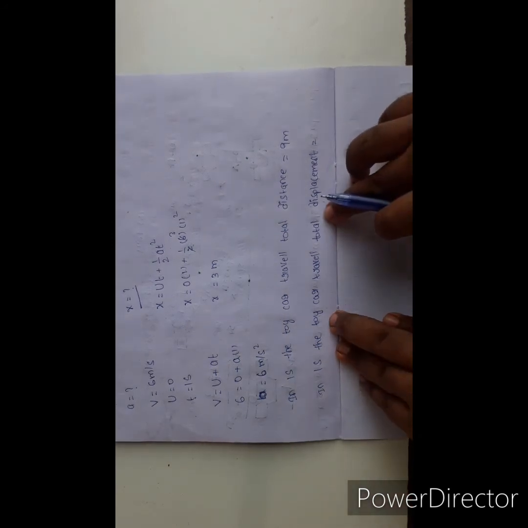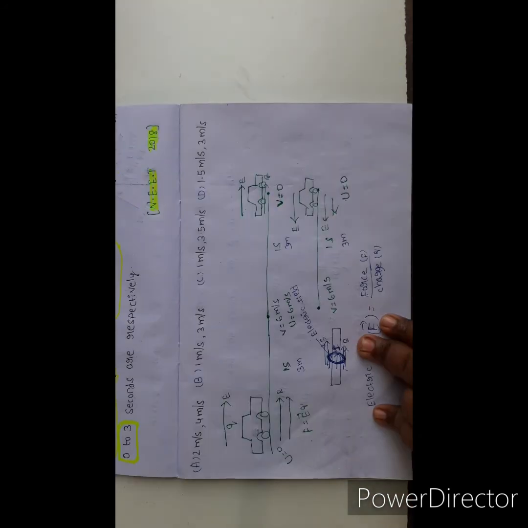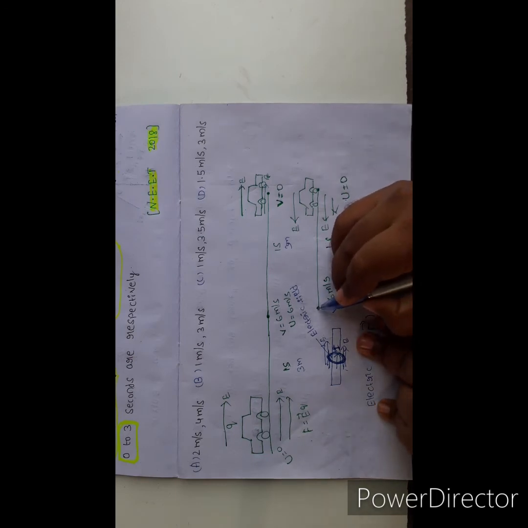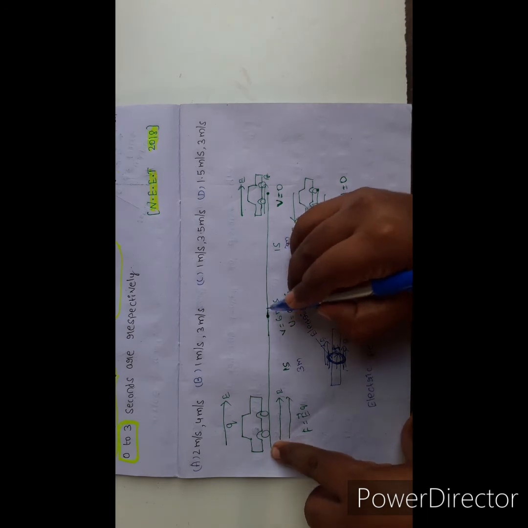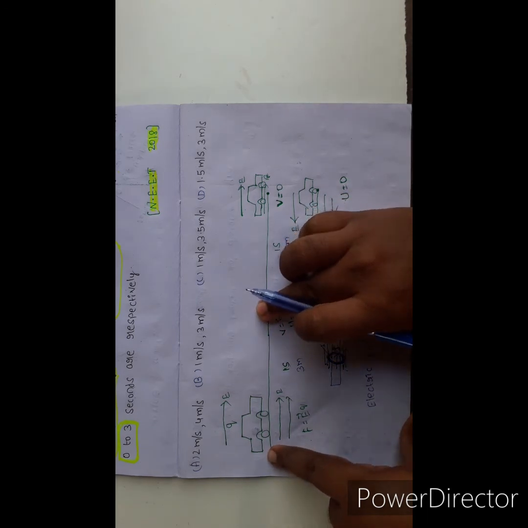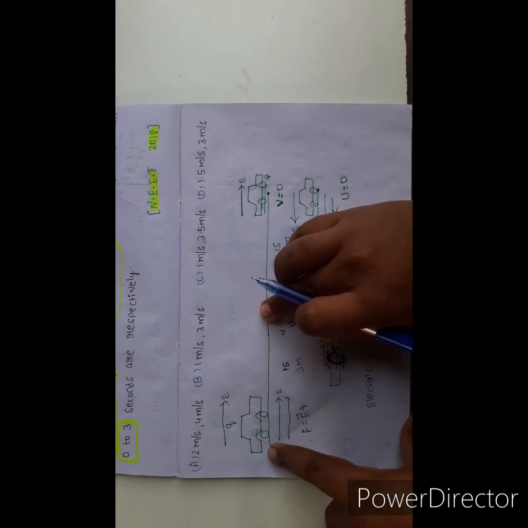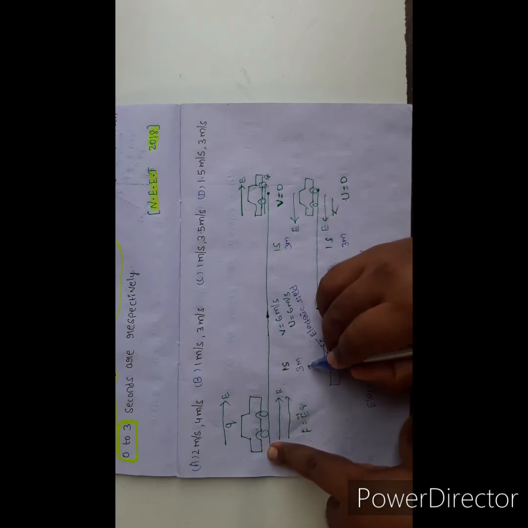The object's final position minus initial position. So this is the final position of the toy car, this is the initial position of the toy car. So here displacement is 3 meter.